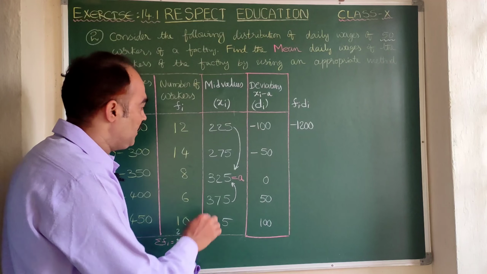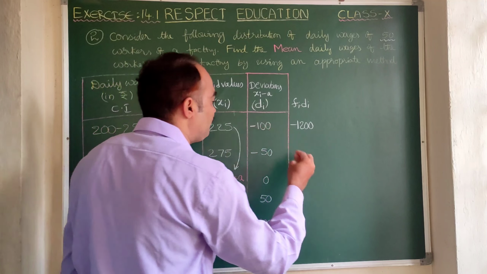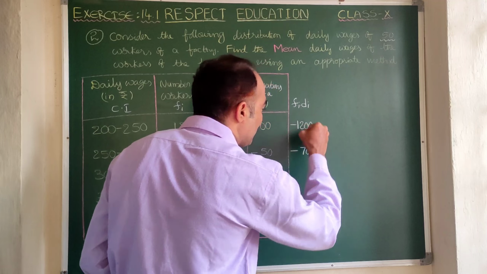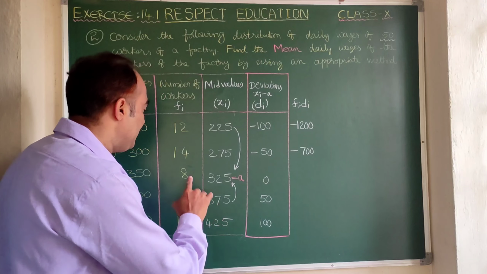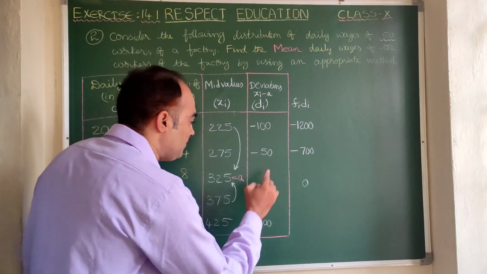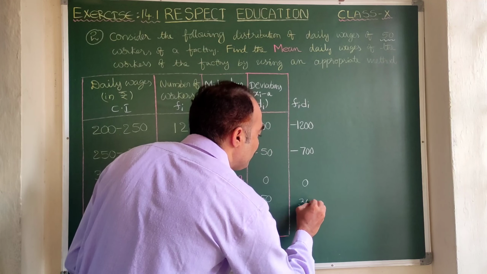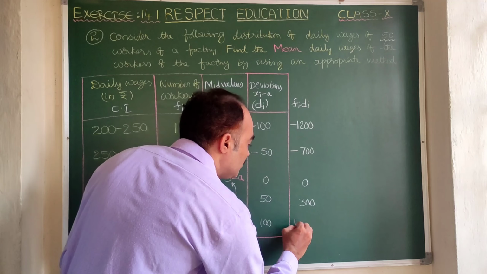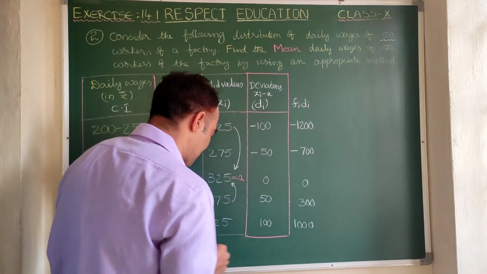Any doubt? Minus 14 into 50 is minus 700. These also write in order because you have to add them. 8 into 0, 0. 6 into 50, 300. 10 into 100, 1000. Clear?